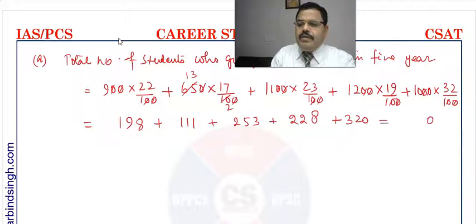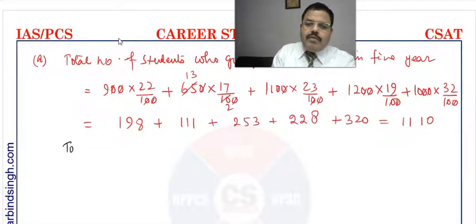So it will be 0, carry 2, 2 and 9, 11, 1, 12, 12 plus 5, 17, 17 and 2, 19, 19 and 2, 21. So carry 1, 2, carry 2, 3 to 5, 2, 7, 2, 9, 1, 10, 1, 11. So it is 1110. This is the total number of students who got job in finance.